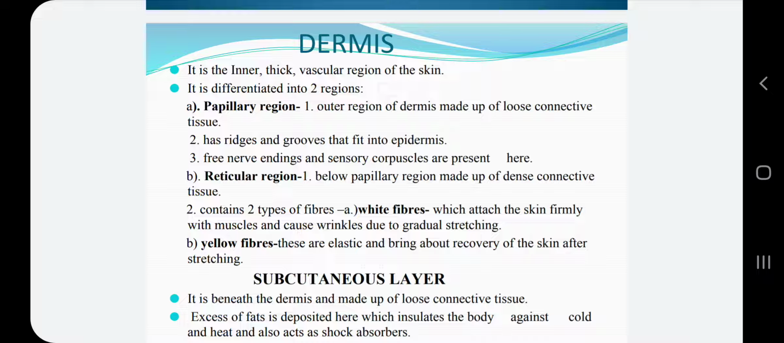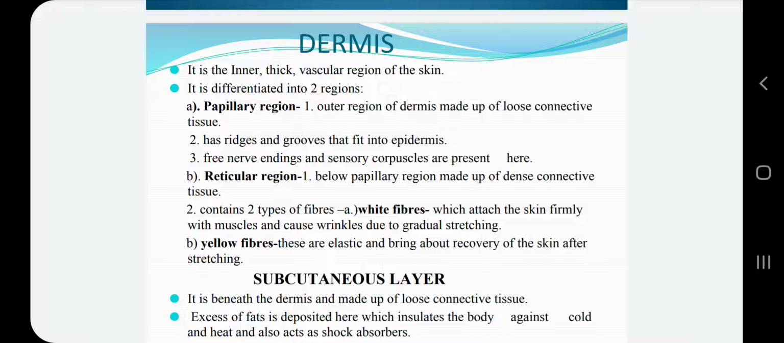And in this region, that is the papillary region, free nerve endings and sensory corpuscles are also present. Sensory corpuscles means the corpuscles which are sensory to external stimuli. Now this we will discuss in detail in the next video. Now the next region below the papillary region is the reticular region.